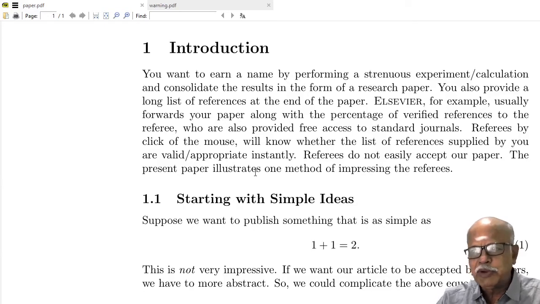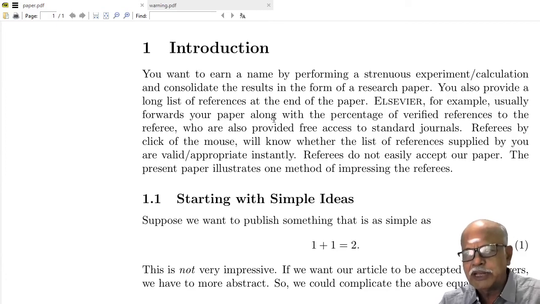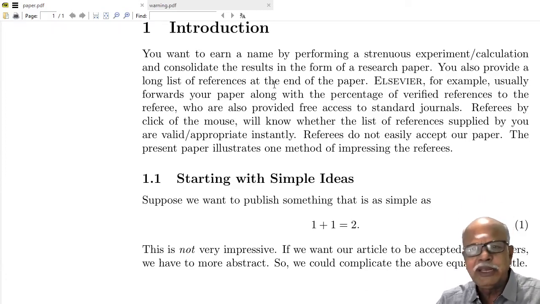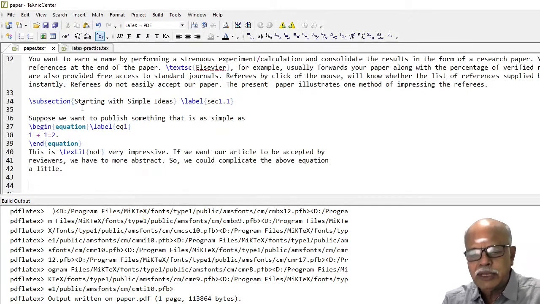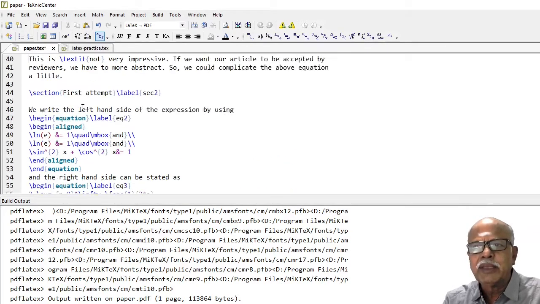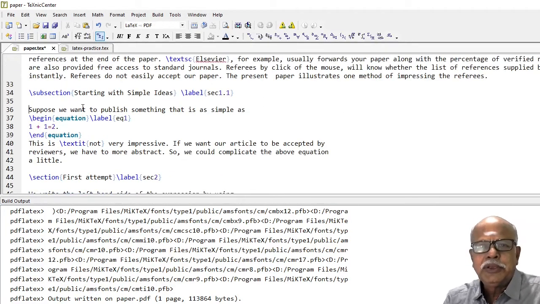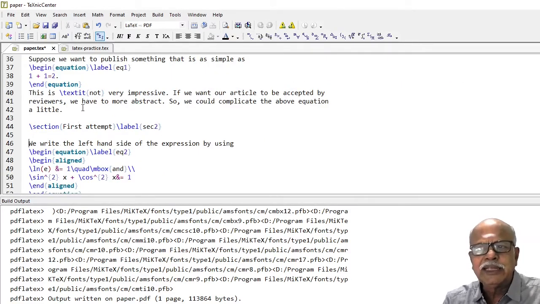If we want our paper to be accepted by the referees, reviewers, we have to be more abstract. Therefore, we shall complicate equation 1 a little. What we do now is, you have the next section. In the next section, you describe your attempt to overcome this problem. We write the left hand side of the equation expression by using log to the base e of e is 1 and sine square x plus cos square x equal to 1.